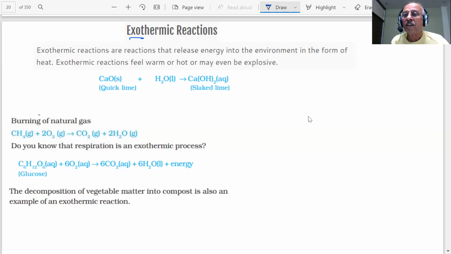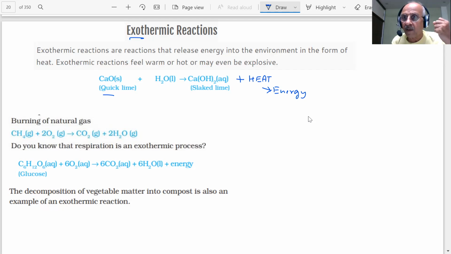Example of this: take calcium oxide or quicklime, and add this quicklime in water. When you add quicklime in water, a large amount of heat will be liberated. Students, for example, here I have taken quicklime. This is my quicklime. Add this in water, you will get slaked lime and a lot of heat will be liberated. So this heat is nothing but energy, students, and these reactions are called exothermic reactions.